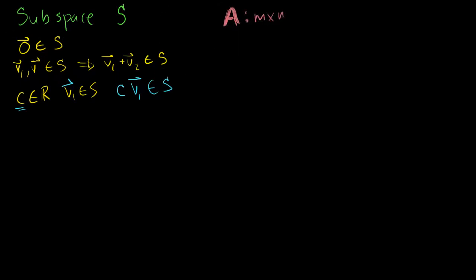I want to set up the homogeneous equation, and we'll talk about why it's homogeneous. Well, I'll tell you in a second. So let's say we set up the equation: my matrix A times vector x is equal to the 0 vector. This is a homogeneous equation because we have a 0 there.